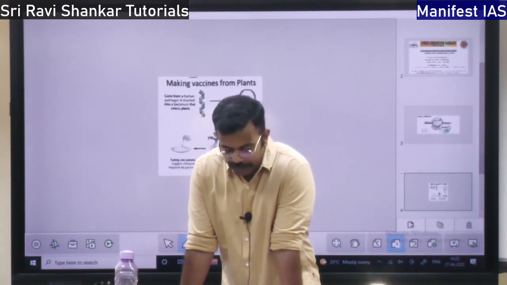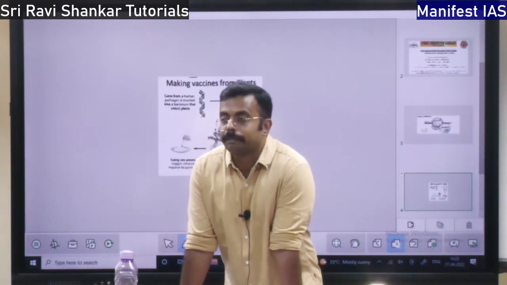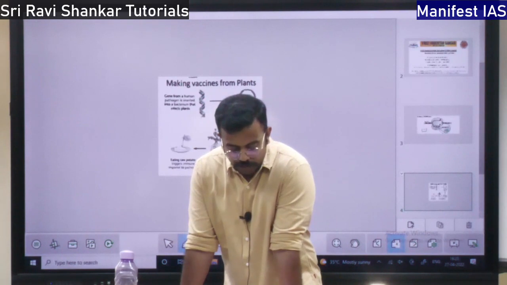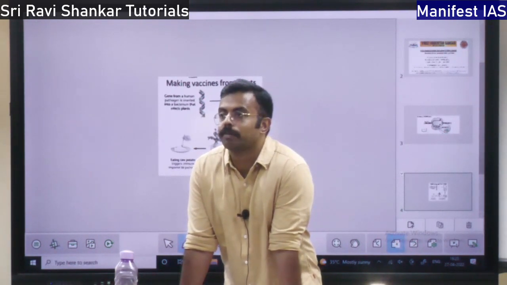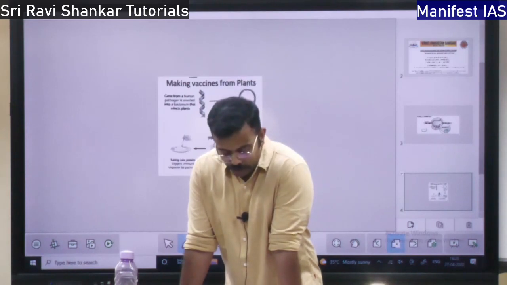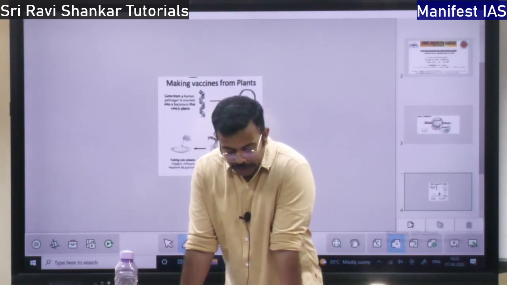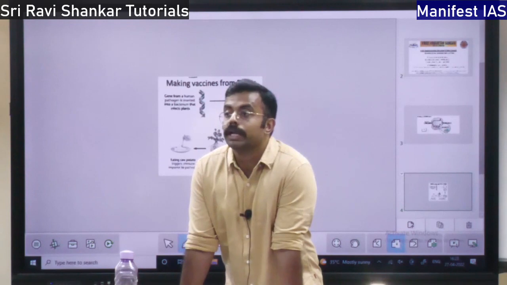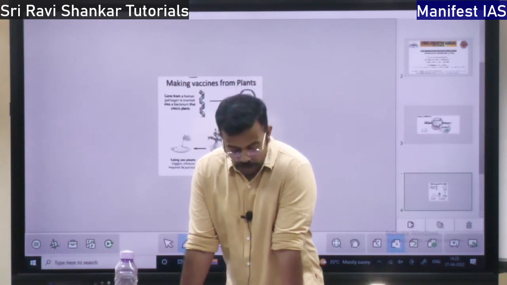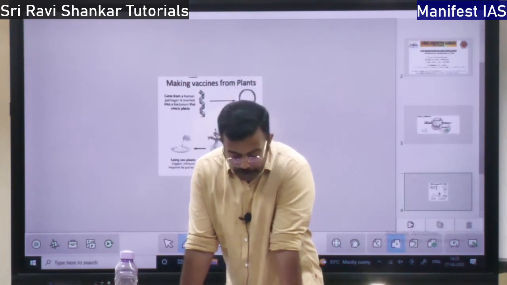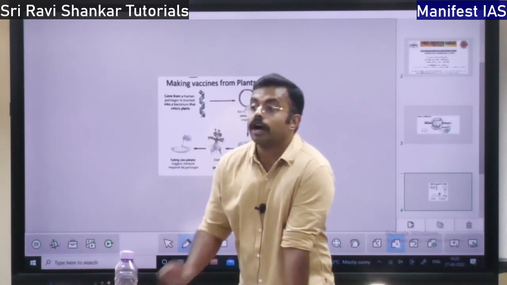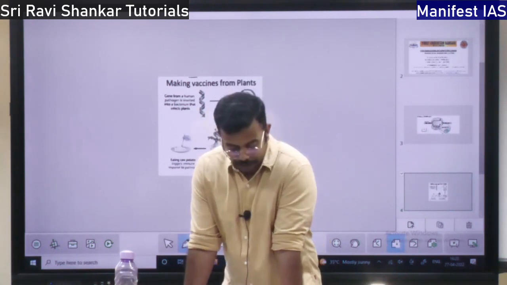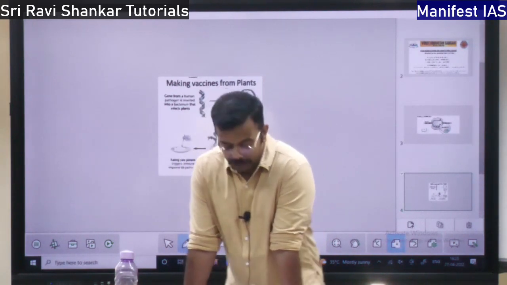Recently, some years back, a 7-year-old girl was saved from aplastic anemia. Aplastic anemia, it is a form of cancer, right? She was cured of that cancer because of this umbilical cord blood. That was India's first dual cord blood transplant, which for the first time took place in India.